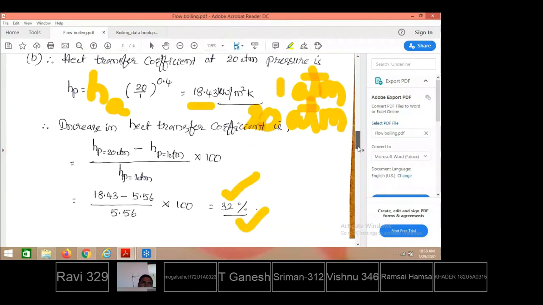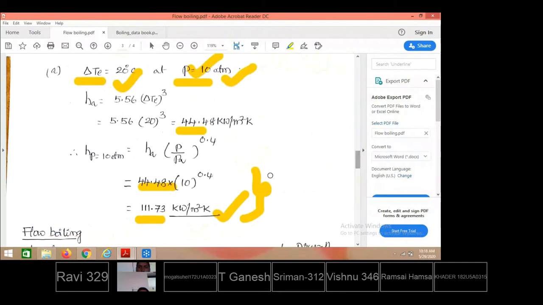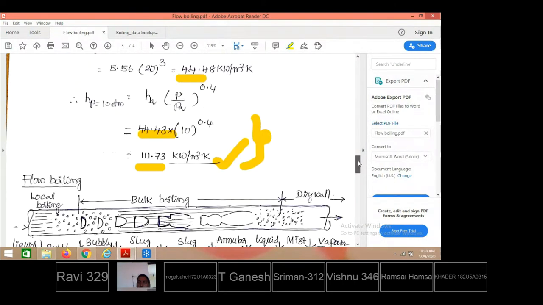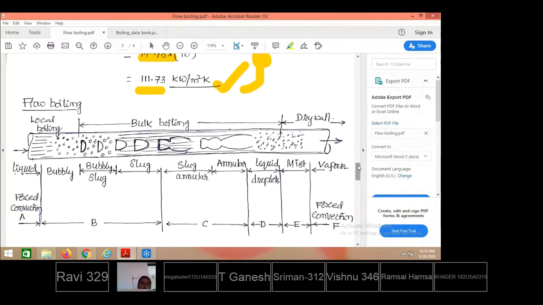Earlier, with the same 10 degrees centigrade, how much was the heat transfer coefficient? 18.43. Now with 20 degrees centigrade of excess temperature, the heat transfer coefficient is increased to 111.73. So either with the increase of excess temperature or with the increase of pressure acting on the liquid surface, the heat transfer coefficient will be increased enormously like this. So this is the extension of the problems we have seen for nucleate boiling of the pool boiling.